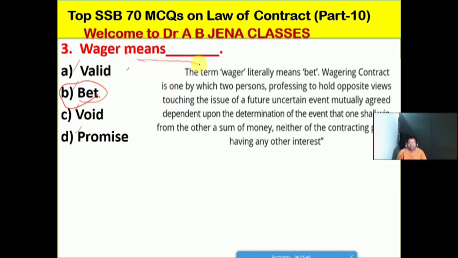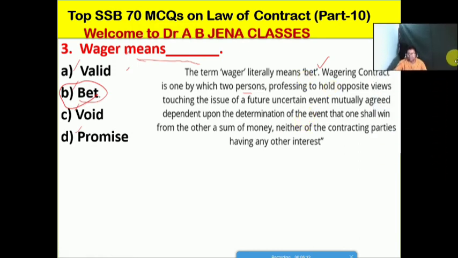Let us discuss the meaning of wager. The term wager literally means a bet. A wagering contract is one by which two persons professing to hold opposite views touching the issue of a future uncertain event mutually agree that, dependent upon the determination of the event, one shall win from the other a sum of money, neither of the contracting parties having any other interest.